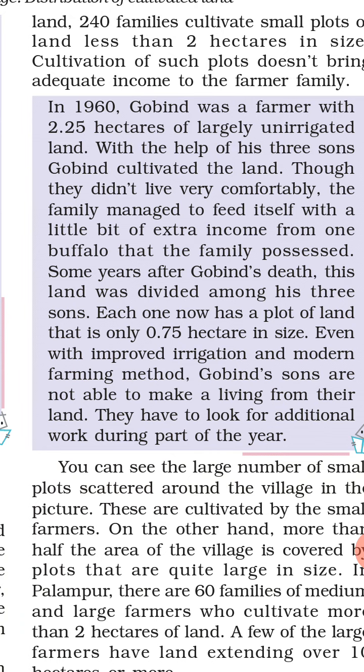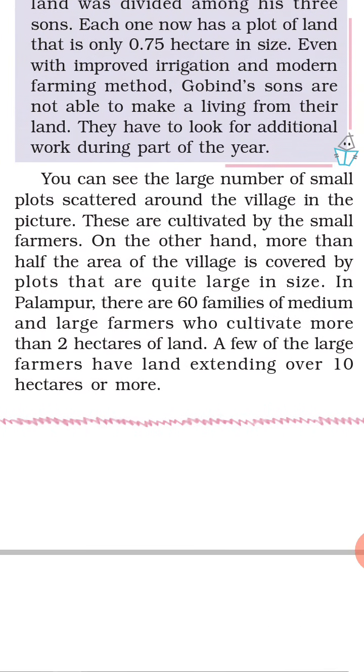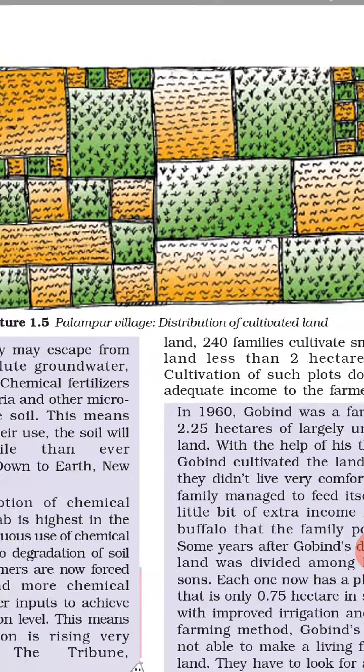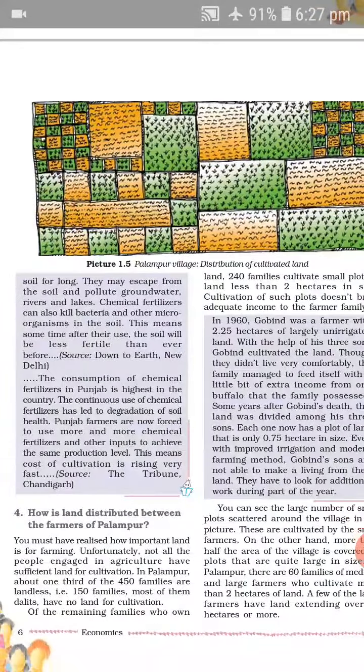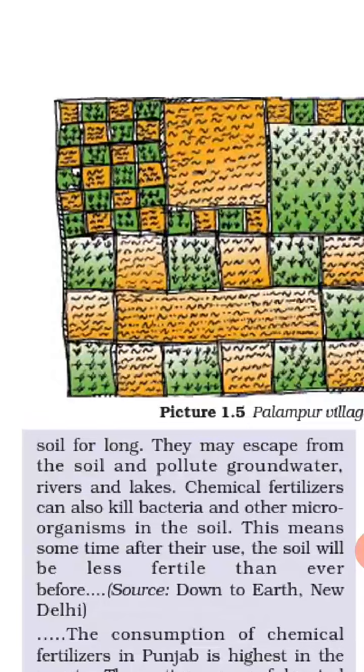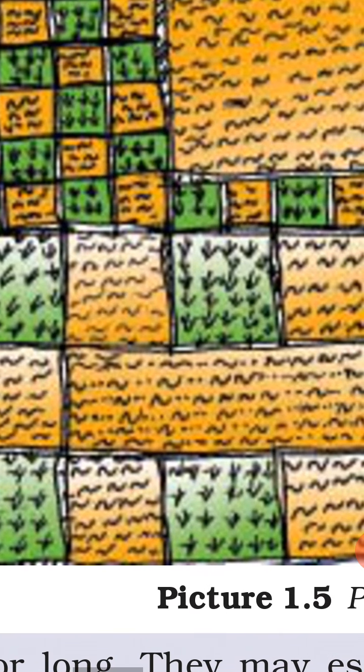Now students, listen carefully. I am reading this paragraph. You can see the large number of small plots scattered around the village in the picture. See this picture. Some plots are here and some are there.